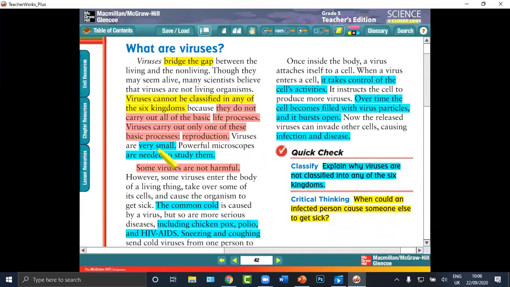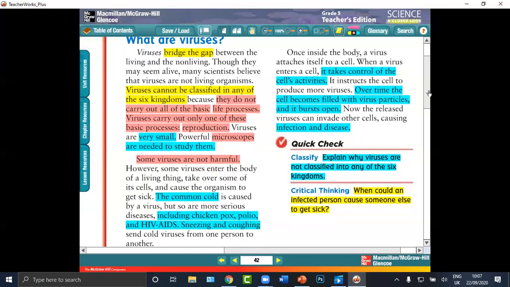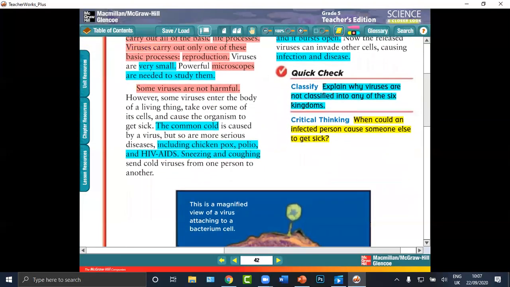Viruses are very small. You need a microscope to study them. Some viruses are not harmful. Pay attention to this point: some viruses are not harmful.